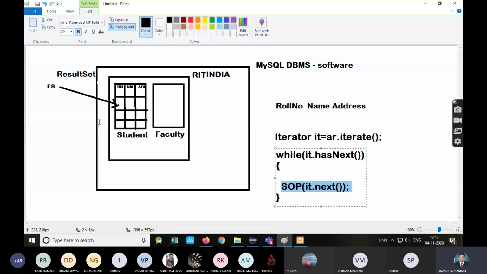So that's why you need to call their own methods, individual methods. So that's why RS right now is pointing to the first record. Now there may be multiple values, so you need to call their individual methods. To get the first value, you need to call rs.getInt method with the column index. The column index of roll number is 1. The next value of the first record, again rs.getString. The third value of the first record, rs.getString.